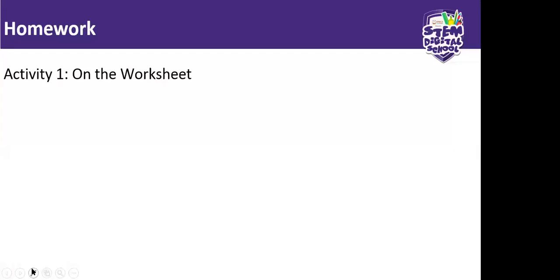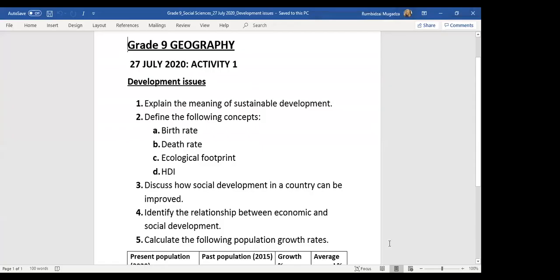Okay, so for today we're done. We're just revising the topic for development that we did. From tomorrow, we are going to look at new aspects of development. So make sure you attend all the lessons for social sciences so that you are not left behind. So this is your homework. Remember, grade 9s, make sure you do your homework. Make sure you answer these questions.